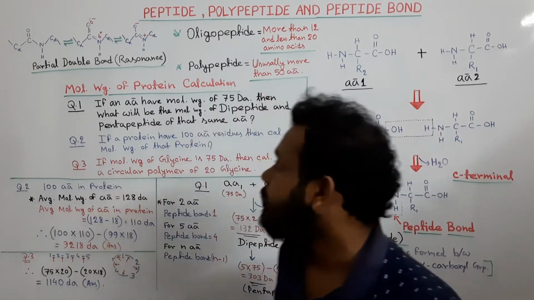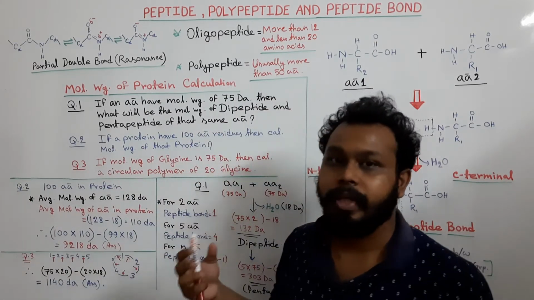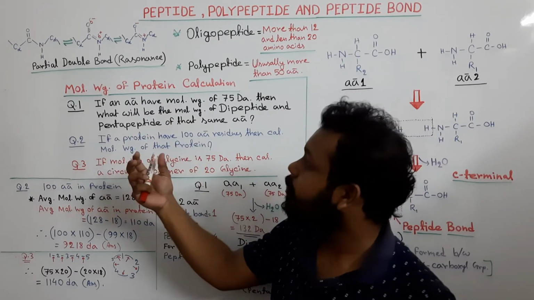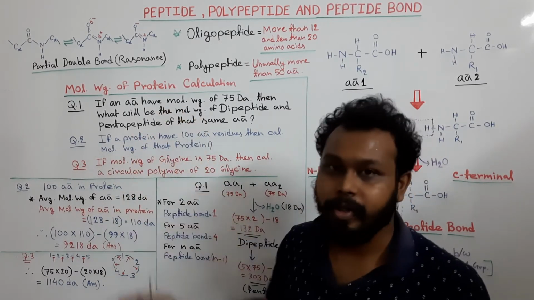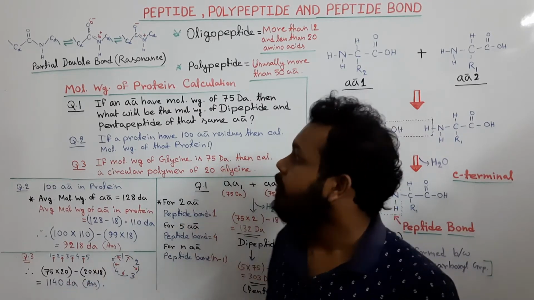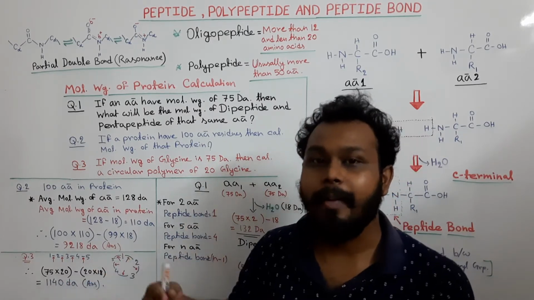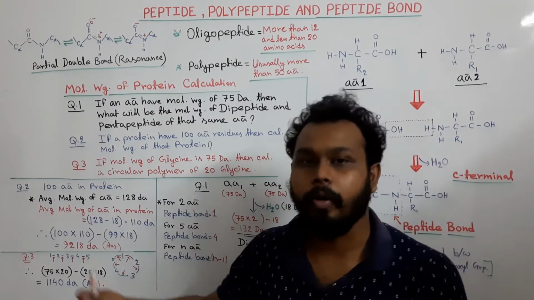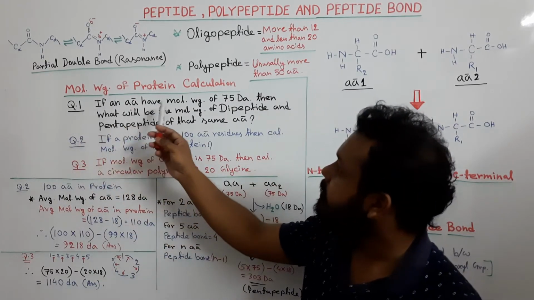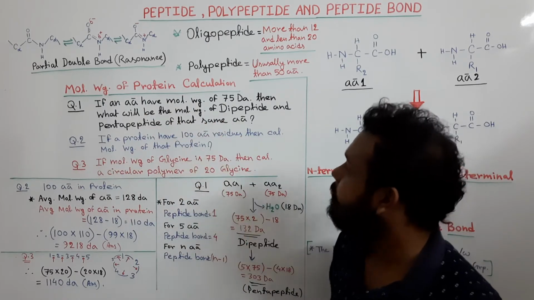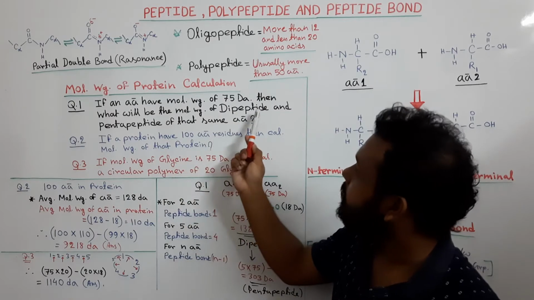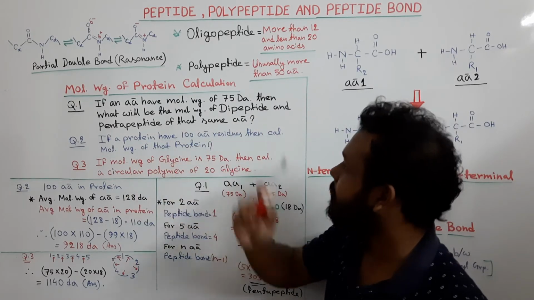Now we will see the calculation of molecular weight for proteins and amino acids, how we can calculate the molecular weight of a protein by counting the amino acids or peptide bond formation. Okay, so the first numerical is: if an amino acid has a molecular weight of 75 Dalton, then what will be the molecular weight of the dipeptide and pentapeptide of the same amino acid?